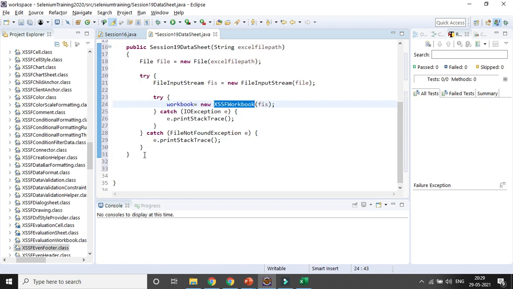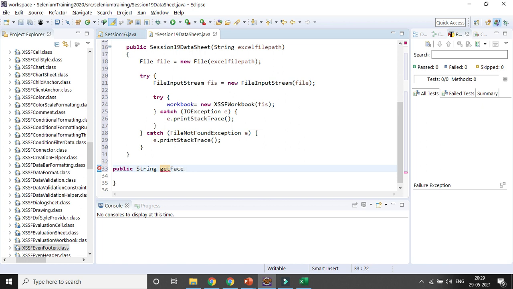Then I will be creating another method for reading the sheet. Means in Excel there can be multiple sheets, right? So I need to read the sheet as well. So I will be creating a public method. It will give you a String data type, and I will be creating, suppose, say getFacebookData, or maybe I can name it generic, right? getData, and here I will be providing the variables.